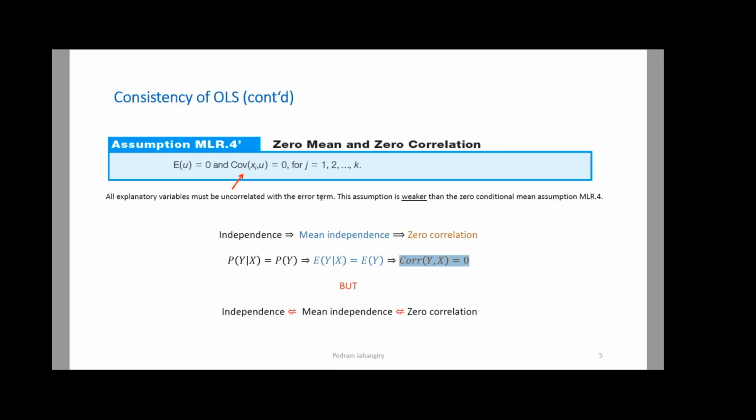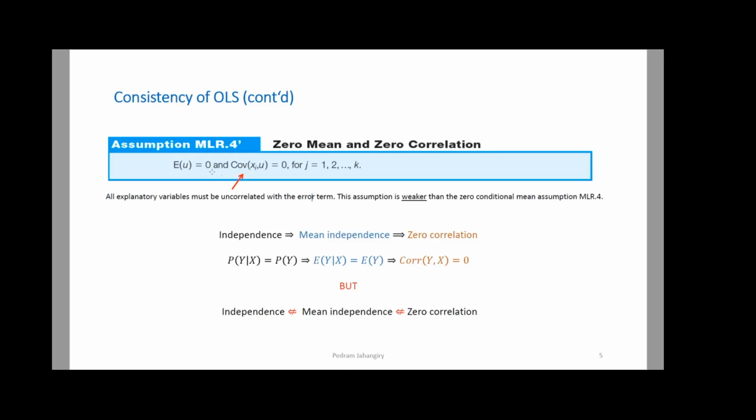So here we are talking about the asymptotic properties of OLS. If the sample size is large enough, I don't need this strong assumption. I only need x and u to be uncorrelated. In plain English, this means that we don't need the expected value of u given x to be equal to 0, so we don't need to say there is no relationship between u and x.